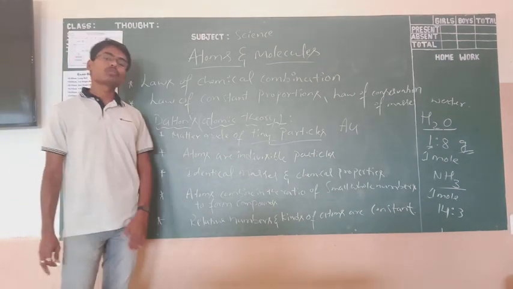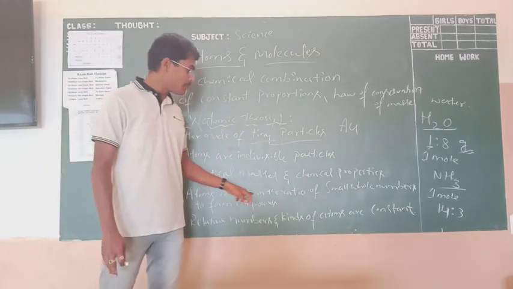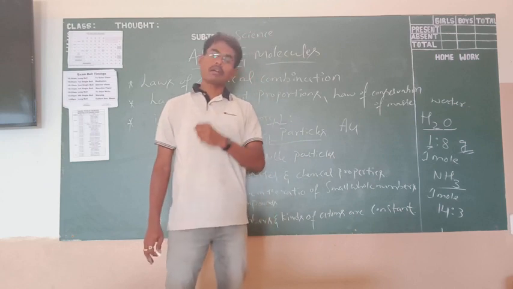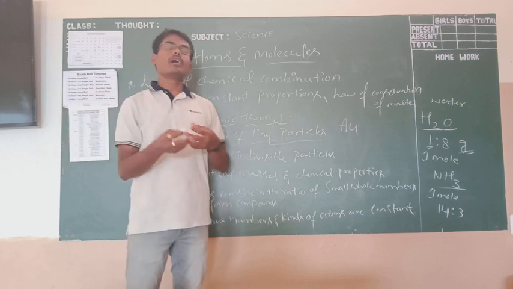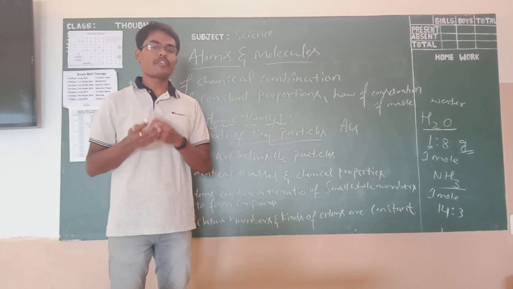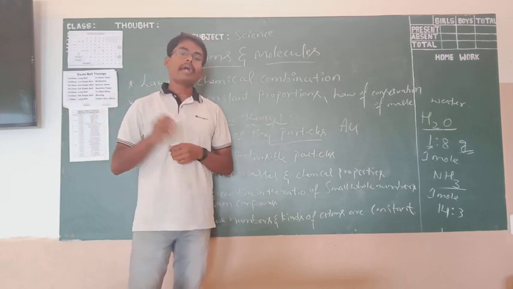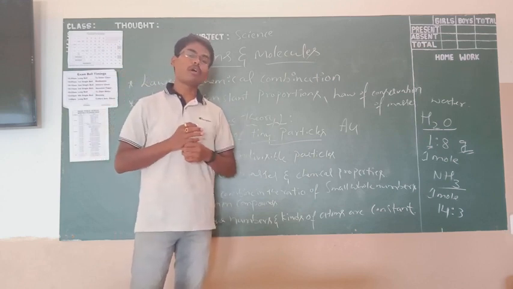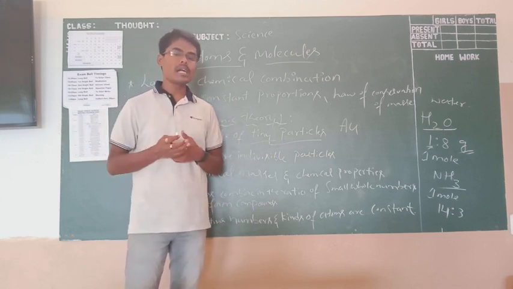When we come to the fourth one, this is also an important one. The fourth one, what is that? Atoms combine in ratios of small whole numbers to produce a compound. For example, you take two different elements. Those two different elements combine to produce a new compound. For example, you take sodium chloride, NaCl. Na is an element and Cl is also an element. The combination of sodium with chlorine forms a salt, the household salt that we call common salt.